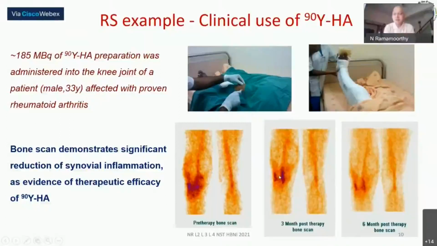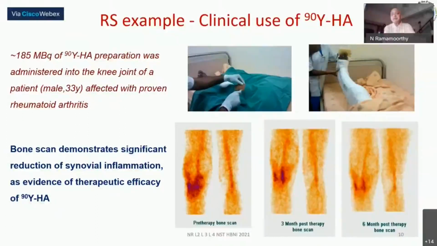This is not a panacea. It does not work for all groups of patients; the clinicians judiciously select patients based on various parameters. But in terms of the radiopharmaceutical, what we are providing is through this particulate, and materials of different energies are available. And so we complete the therapy part here.